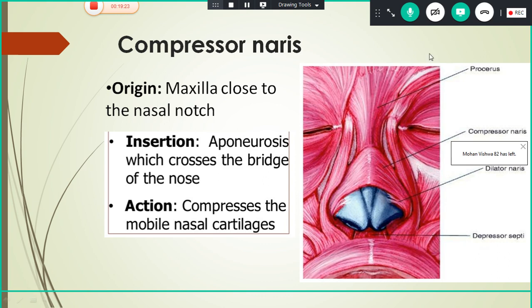The next muscle is the compressor nares of the nasalis muscle. It arises from the maxilla close to the nasal notch. For insertion, it forms an aponeurosis, crosses the bridge of the nose and mingles with the muscle of the opposite side, and mainly it compresses the mobile nasal cartilages.